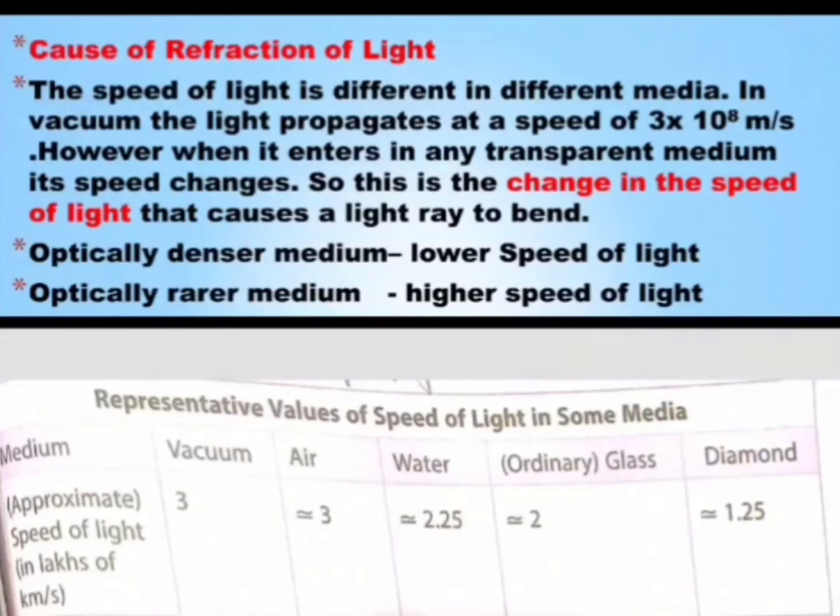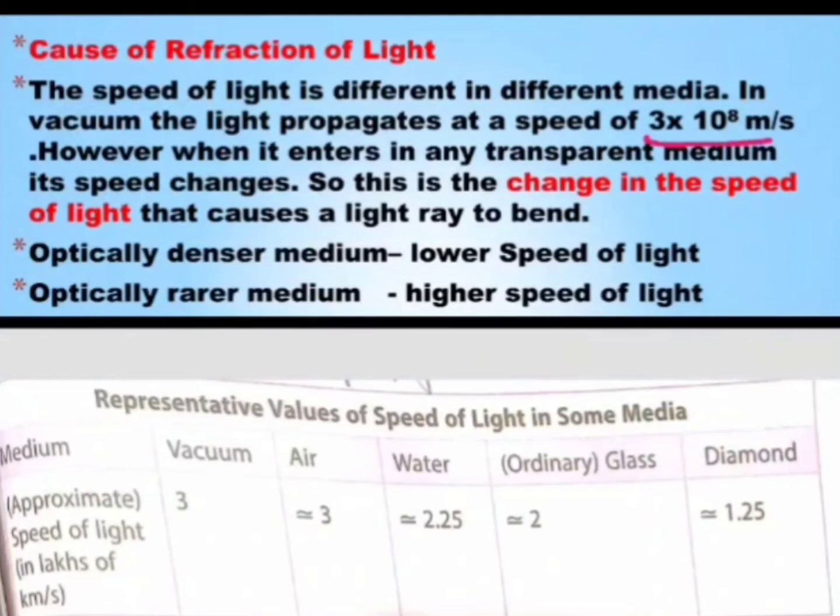So what is the basic cause of refraction? Refraction का basic cause क्या है? We have already discussed in previous classes that light has a particular speed in a particular medium, right? The light moves at its fastest speed in the vacuum, or we can say the air, that is 3 into 10 to the power 8 meter per second, or we can say 3 lakh kilometer per second.